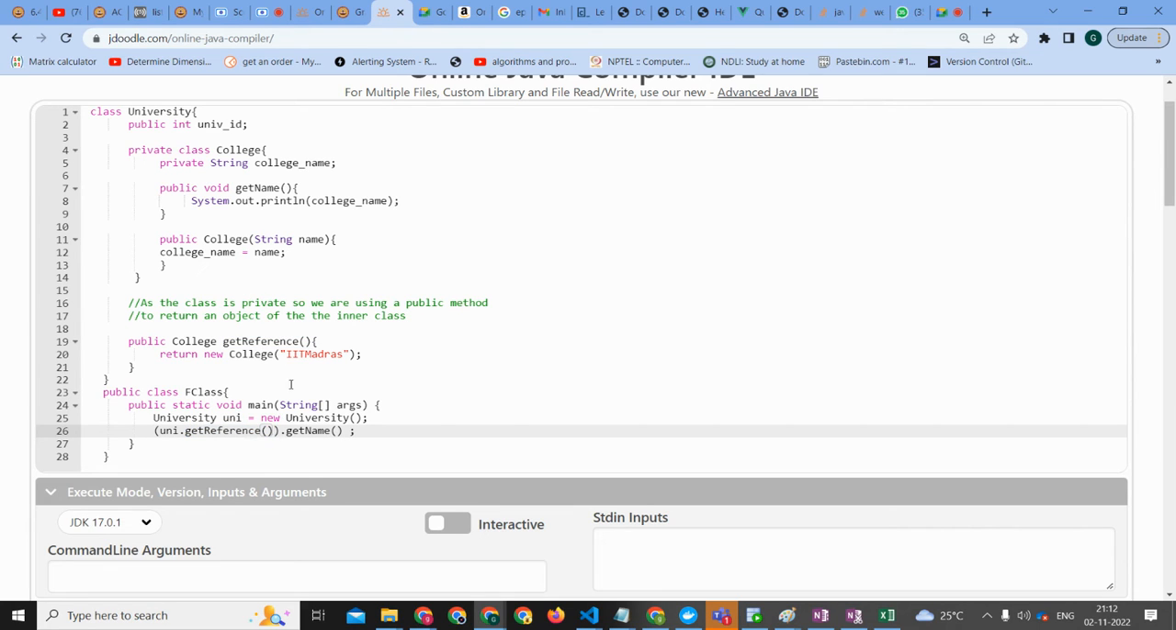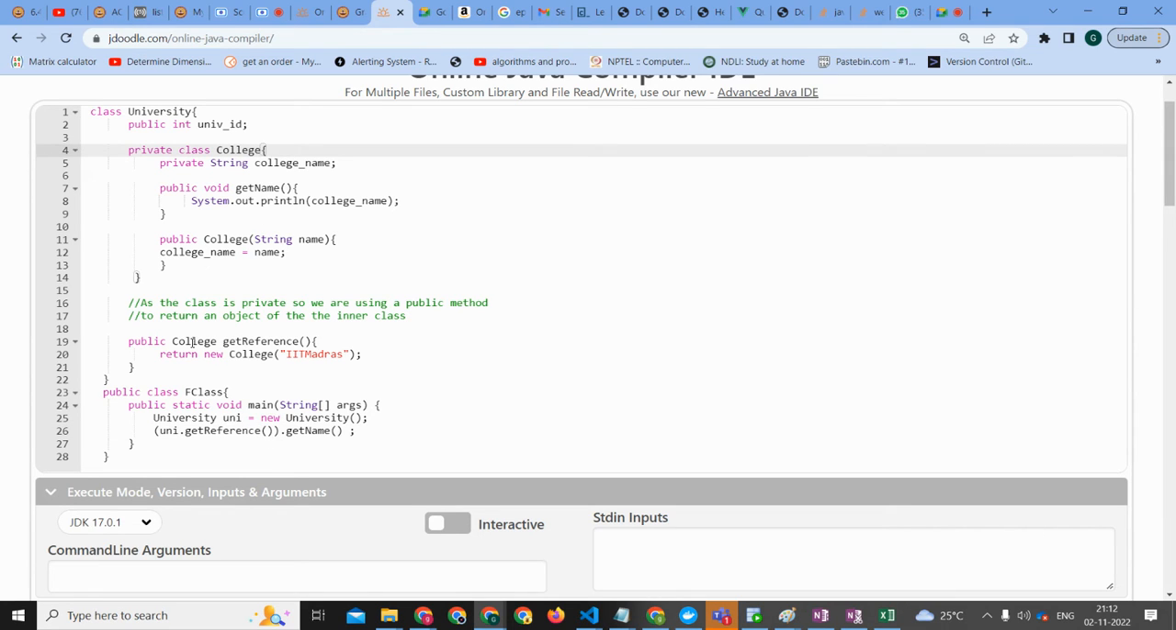Why do you want me to put dot college? I think the problem is in line number 19. We should return the object of university instead of college. But university is not an extension of college, right? Only if it is an extension can you return it like that. Yes or no, Aish?